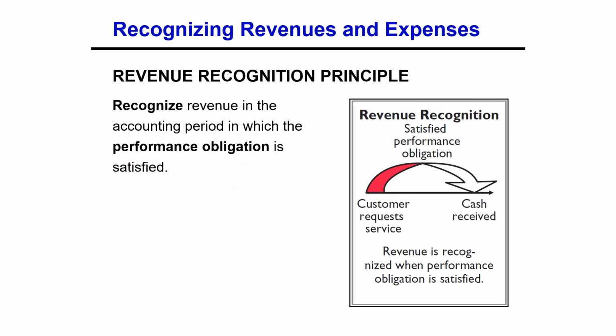Normally, it can be difficult to determine the amount of revenues and expenses to report in a given accounting period. Two principles help in this task: the revenue recognition principle and the expense recognition principle. The revenue recognition principle requires that the company recognize revenue in the accounting period in which it is earned. In a service enterprise, revenue is considered to be earned at the time the service is performed.